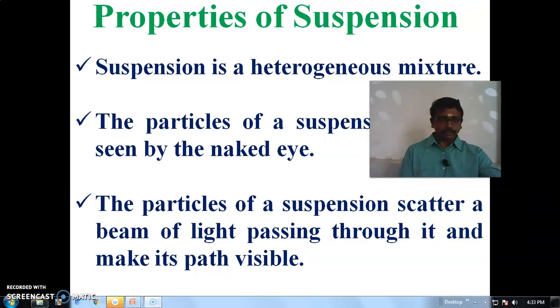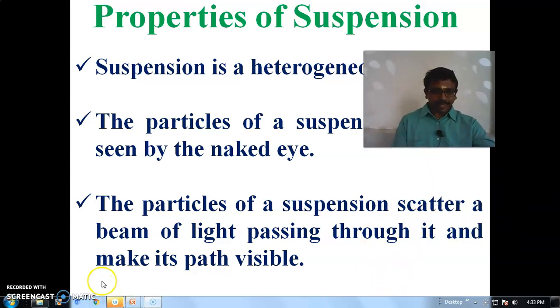The particles of suspension scatter a beam of light passing through it and make its path visible. So the scattering will take place. The particles of suspension scatter a beam of light passing through it and make its path visible.